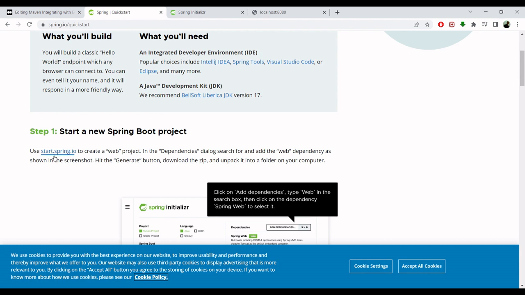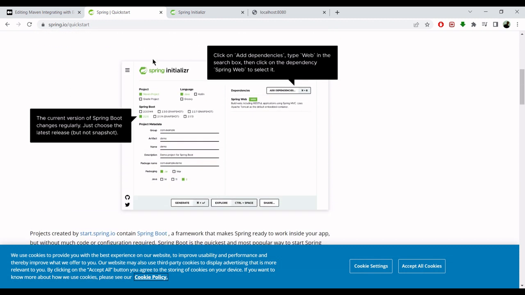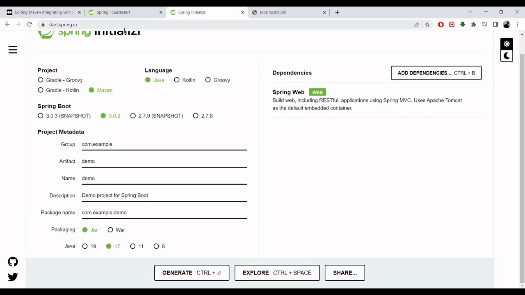First of all, it says that we have to go to the start.spring.io website, and there you can simply define the configuration of your project. So we select the Java language, and we select the project of type Maven. Then we select the version of Spring Boot, and then we define the group ID and the artifact ID, which will basically decide the project name.